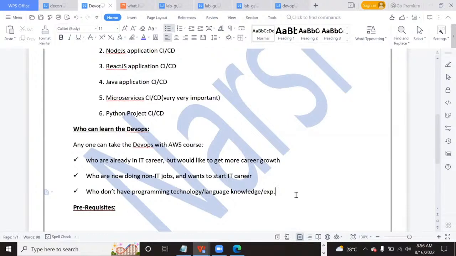Why can't we take Docker here? Such suggestions you can give, because the course, how I will deal with it, is purely real-time and practical, and every concept will be learned through practical implementation. Theory discussions will be there, but they will also be covered on top of the practical work. So 100% it will be helpful.